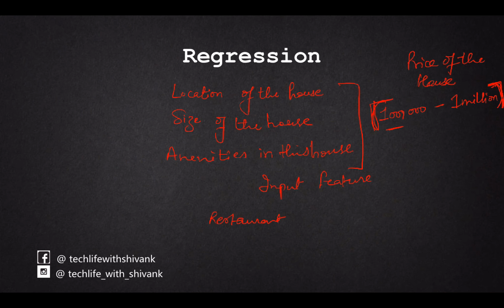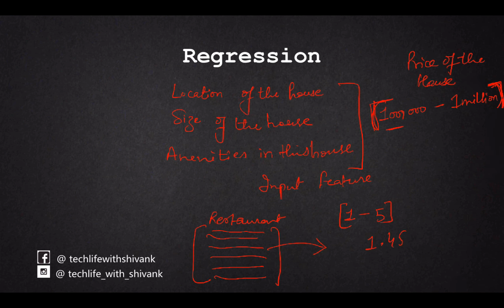Another example could be to predict the rating of a restaurant based on the text reviews received by it. For example, if we have a restaurant and we have some text reviews given by the users on any platform, and we have to predict the average rating received by this restaurant, and we know that the average rating could lie anywhere between 1 to 5, and it can be any decimal value. It can be, let's say, 1.45. The average rating could be 1.456. So since the predicted outcomes are continuous variables, this is another example of regression.